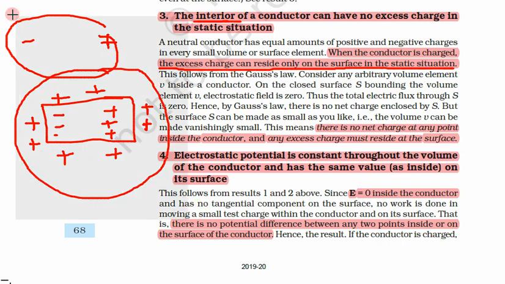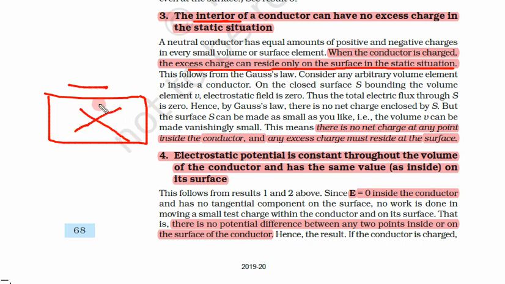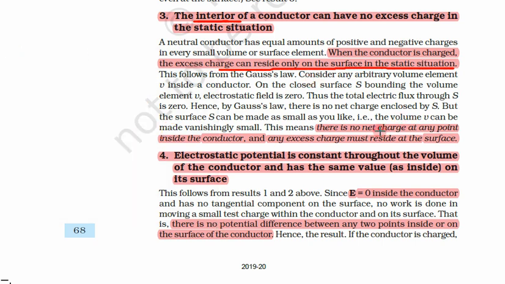So we can say for any conductor, if this conductor is charged, then inside there is no charge imbalance, all the charge is only at the boundary or the surface. Inside, the charges are balanced. There is no net charge at any point inside the conductor and any excess charge must reside at the surface only. So this is a very important point. All the extra charge resides only on the surface, not inside. This is the third important point for the electrostatics of a conductor.